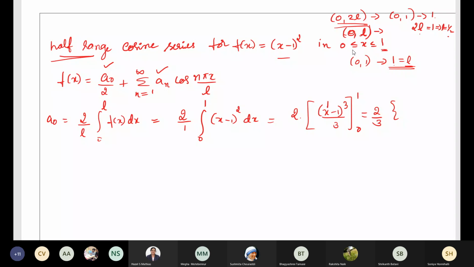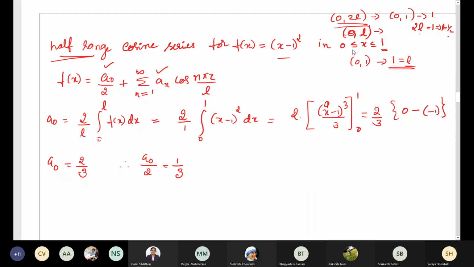When you put x as 1, 1 minus 1 whole cube is 0, the upper limit gives 0. If you put x as 0, minus 1 whole cube will be minus 1 itself. So minus of minus, it will be plus. That's why a0 value is 2 by 3. If a0 is 2 by 3, a0 by 2 will be 1 divided by 3. I hope this is clear.